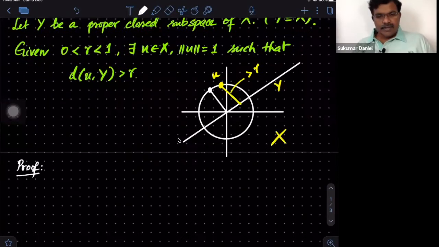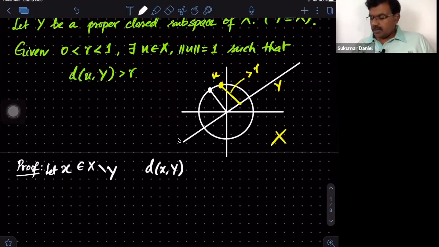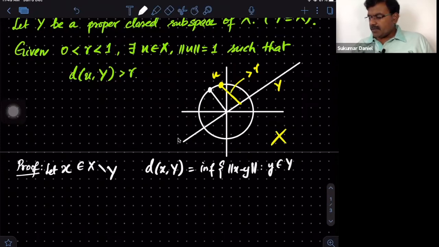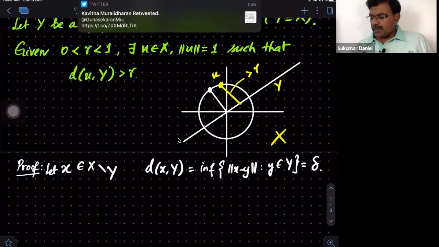Okay, so let's get into the proof. First, let's start with an arbitrary X outside of this Y. So start with some element X, and then look at the distance between this X and the subspace Y. That is nothing but, by definition, the infimum of the distance between X minus Y, with Y from this space. I'll call this, for the timing, delta.